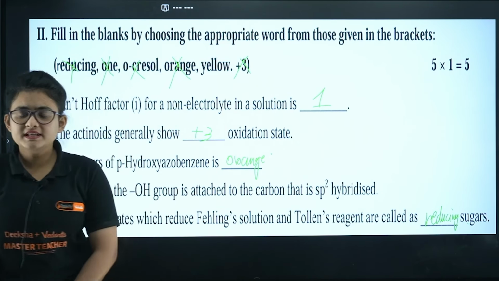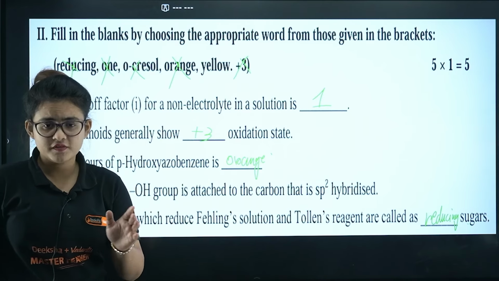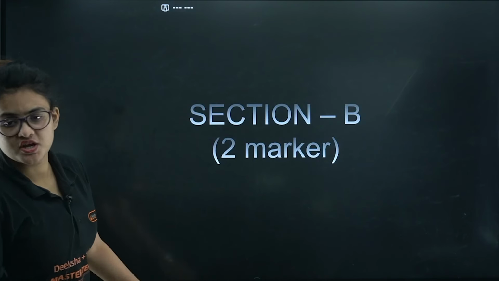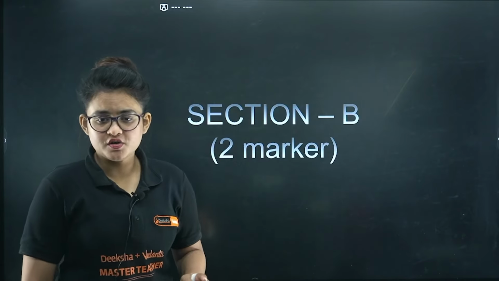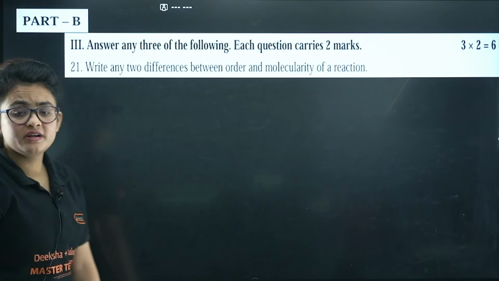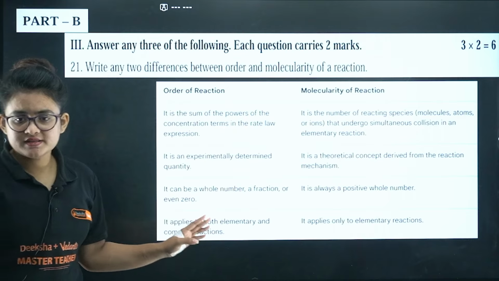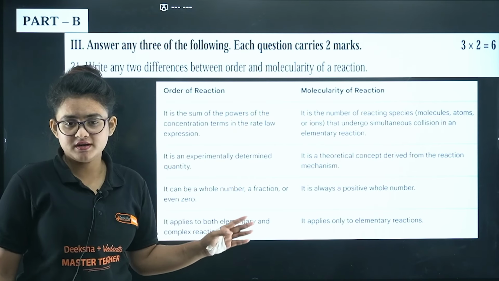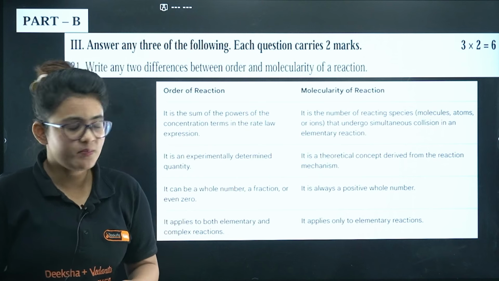I guess the fill in the blanks portion and the MCQ is clear to you. So without further delay, let's proceed towards section B. Let's proceed with section B, that is of 2 marks. Here you can see the first question: write any 2 differences between the order and molecularity of the reaction. I have given many differences among them, that is, what is order and what is molecularity. Any 2 differences you can pick out of it.